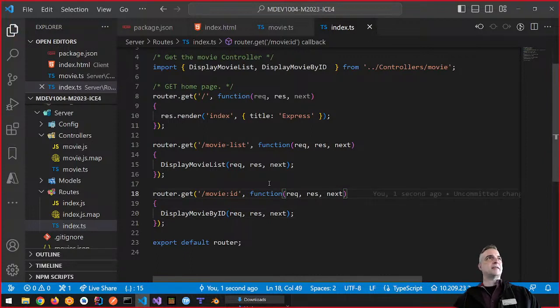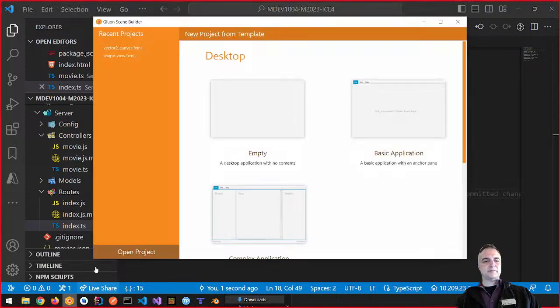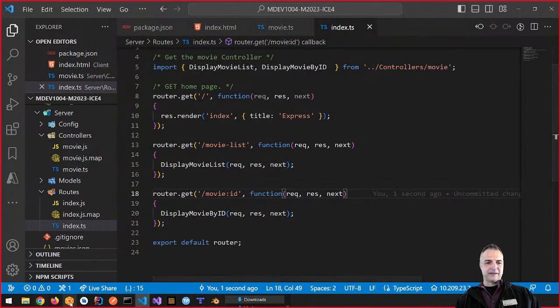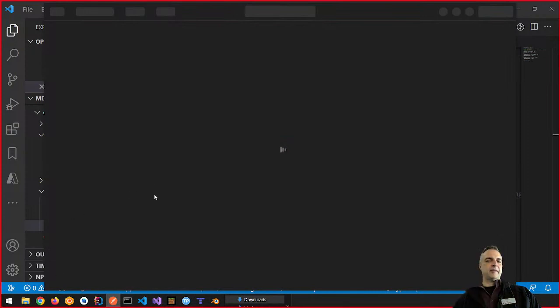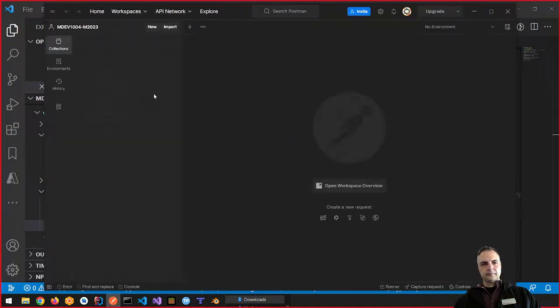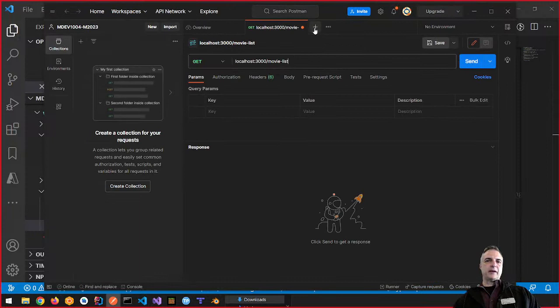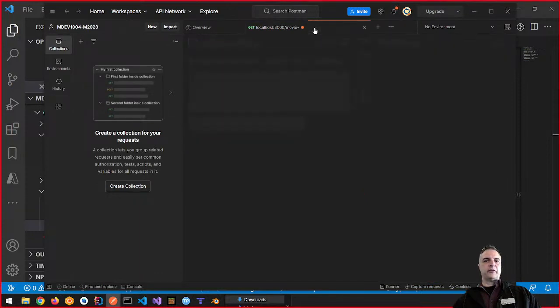All right, so save. Now that we've got our endpoint, how do you test it? Testing is the main thing. First of all, we need to know the ID. We don't know the ID. We know nothing about the ID. So let's bring up Postman. Here's the Postman app again. Not Scene Builder, Postman. And what we want to do for testing, before we put this up on GitHub, is to be able to make our new API.